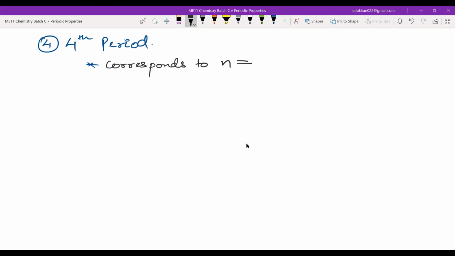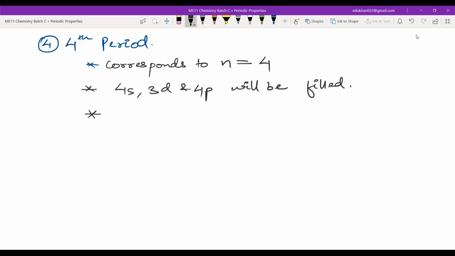It corresponds to n is equal to 4. Now, what are the orbitals that will be filled here? 4s, 3d, and 4p will be filled. 4f exists. That means as soon as you enter the fourth period, 4f exists, but it will not be filled because it has higher energy than 5s. 4f will not be filled.